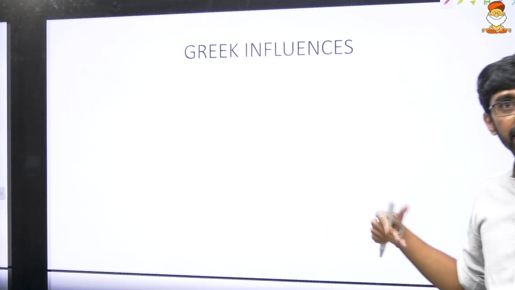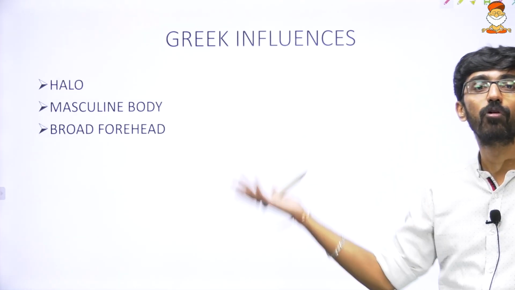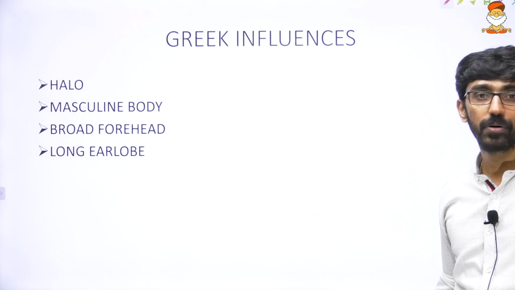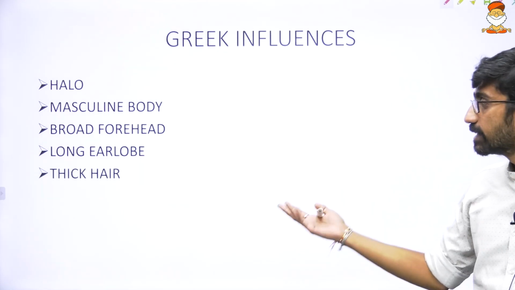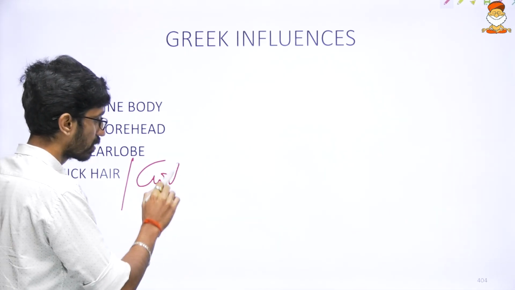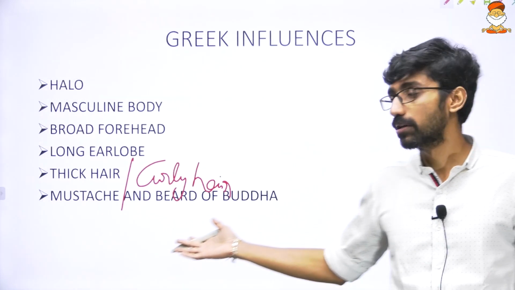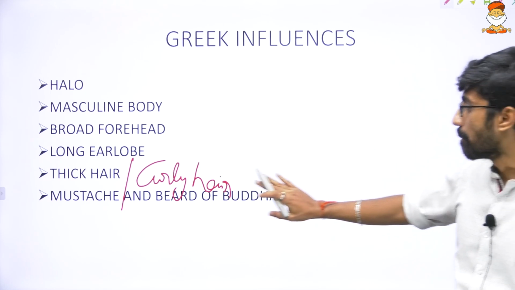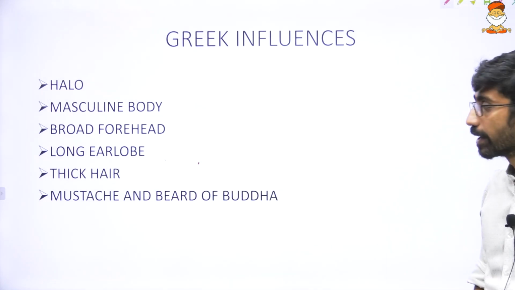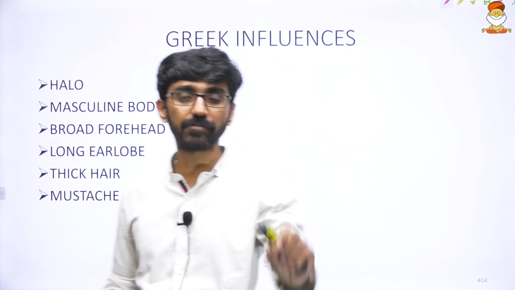What are the Greek influences here particularly? We can talk about the halo, the masculine body, the broad forehead of Buddha, long earlobe. Then again thick hair, that is curly hair also. Thick hair, also called curly hair. Then again we can talk about the mustache and beard of Buddha. These are all Greek influences, because they can be very specific also.